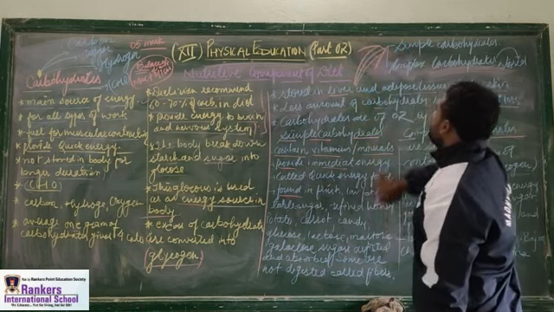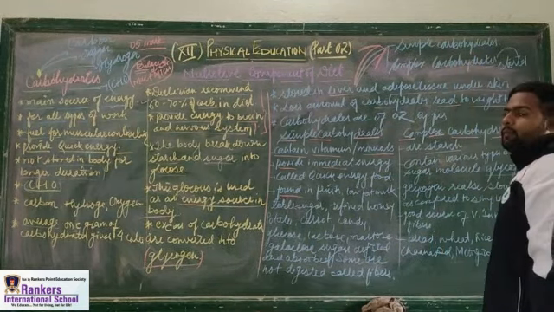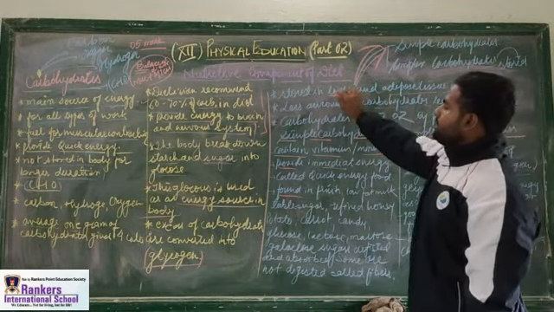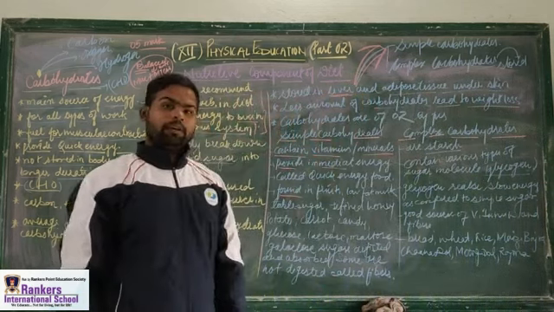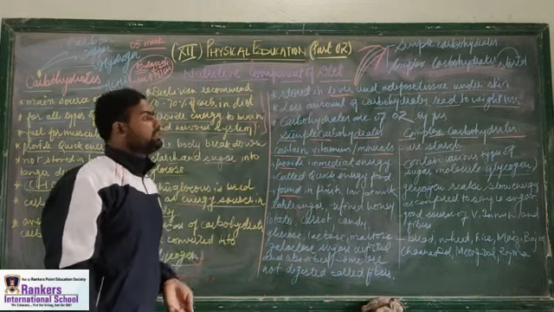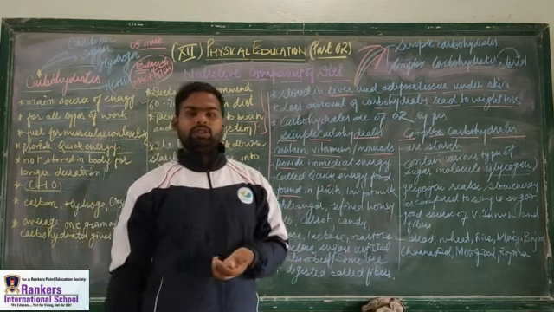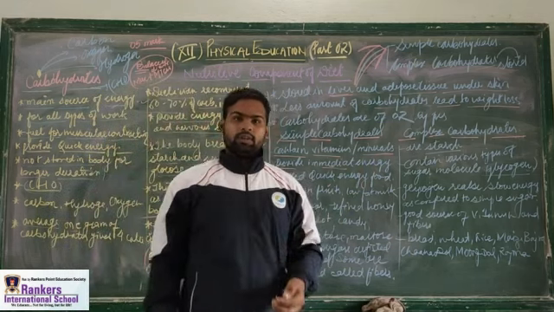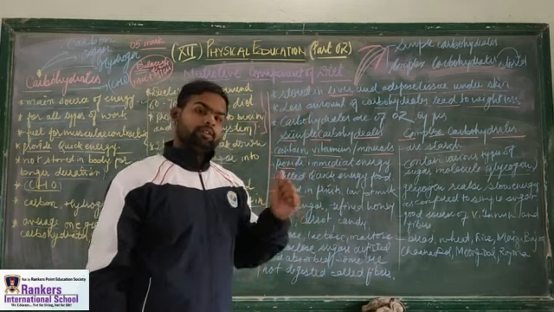Before we start the demonstration of simple carbohydrate and complex carbohydrate, just learn this: carbohydrates are generally stored in liver and adipose tissue under the skin. There may be a question in the board exam: the carbohydrate is stored in liver and dash, and there will be four options. So which will be the right answer? The right answer will be adipose tissue under skin.